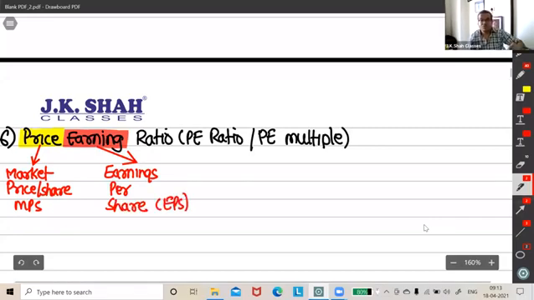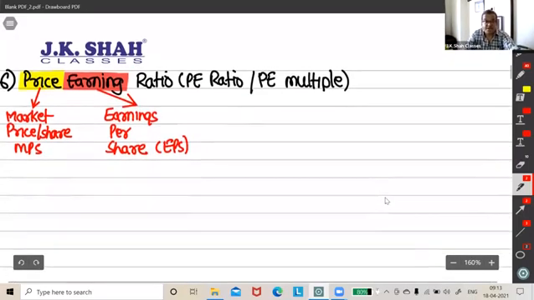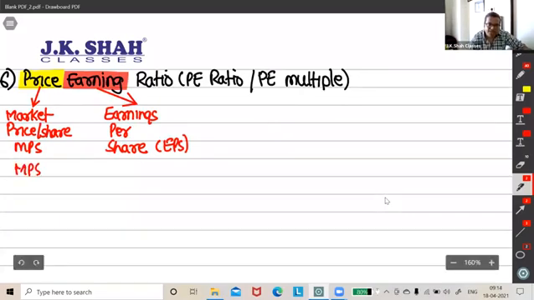Correct? So now you tell me if I have to write the ratio, how would I write? Price earning ratio, ratio of price with that of earning. So in the numerator, it would be MPS. The denominator, it would be EPS. The unit is times.